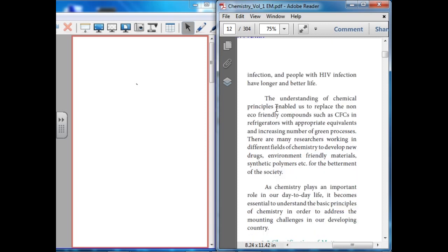The understanding of chemical principles enables us to replace non-eco-friendly compounds such as CFCs, that is chlorofluorocarbon, in refrigerators with appropriate equivalents. So this is a non-eco-friendly compound, CFC. It is a gas released from the coolant. This gas is a non-eco-friendly compound. If you look for an alternative source to replace it, a new compound has been introduced. The name of that compound is hydrofluorocarbon. Hydrofluorocarbon has an ozone depletion potential of 0.